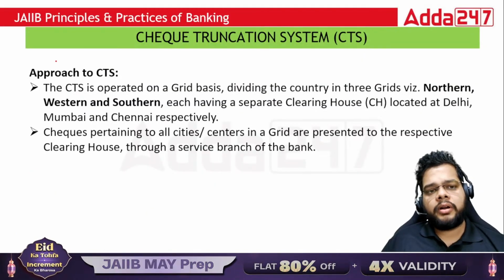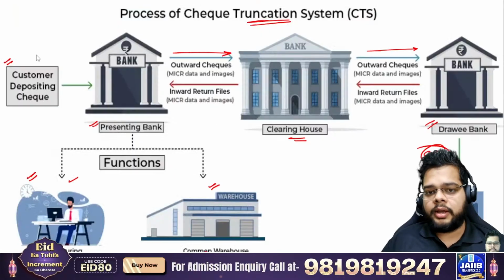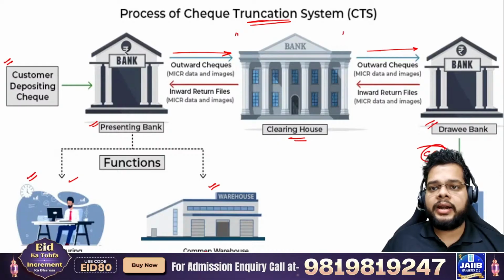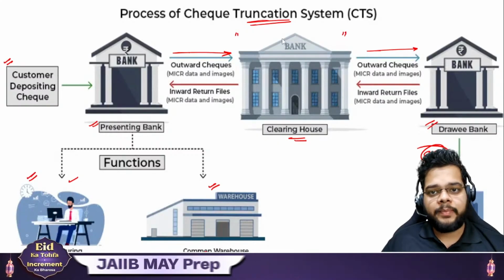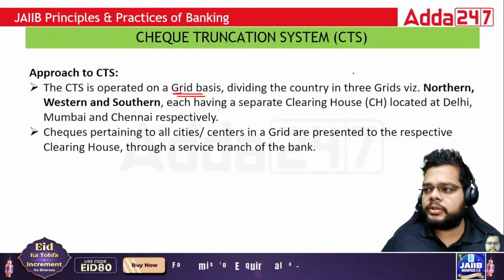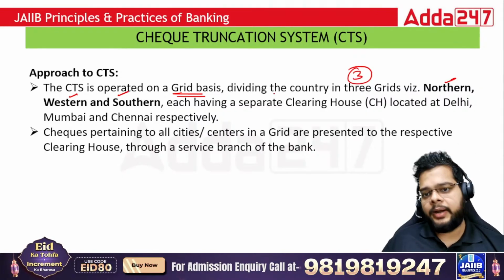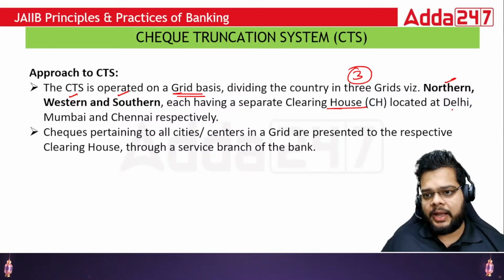Also, when we talk about the grid system, the clearing houses are different for different locations in our country. It is not a unified clearing house. So CTS is operated on a grid basis, dividing the country into three grids. You have the northern grid, western grid, and southern grid. All have separate clearing houses.